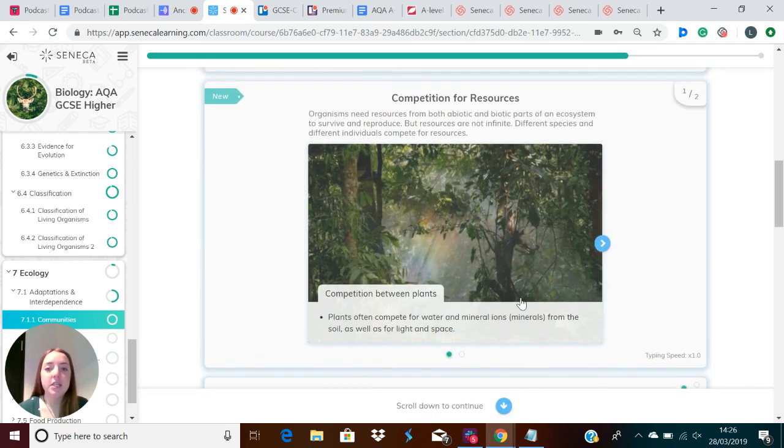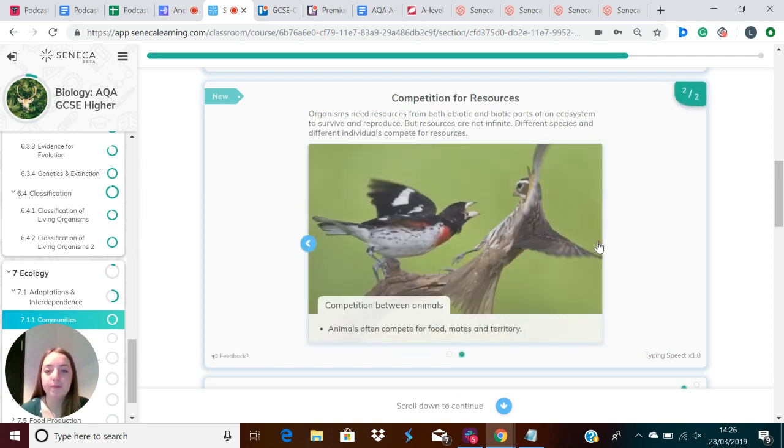So there's lots of competition for resources within an ecosystem. Organisms need resources from both the abiotic and the biotic parts of an ecosystem to survive and to reproduce. But resources are not infinite. Different species and different individuals will compete for these resources. There's competition for water and mineral ions from the soil, as well as for light and space. There's also competition between animals for food, mates, and also territory.